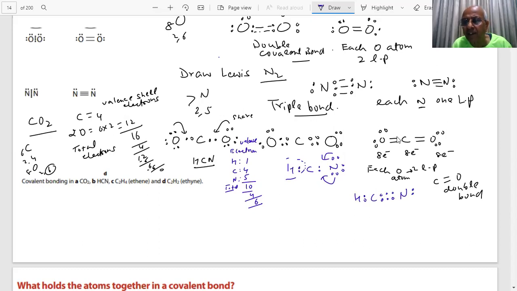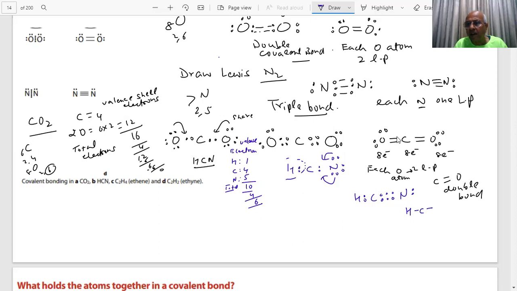What type of bond is this? Single, double, or triple? Fast. What is this bond? Single bond, double bond, or triple bond? This is a triple bond. Then why did you answer like this?